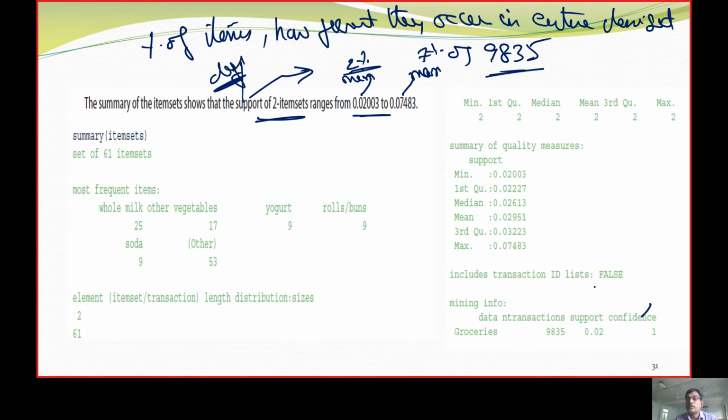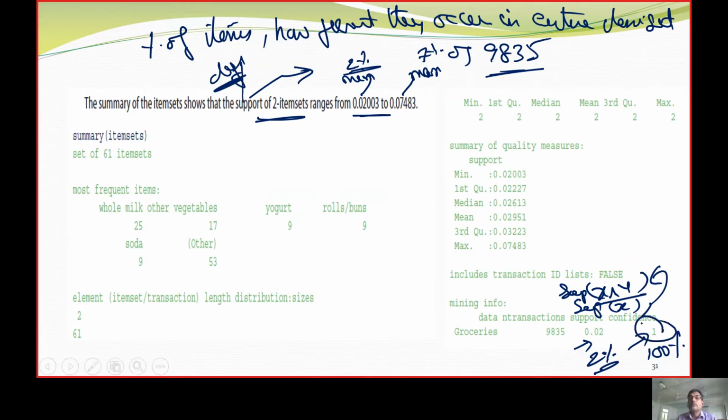So confidence is x and y divided by x. So support of x and y divided by support of x. So confidence interval is 1. We call it 100%. We get this 100%. This is 2%. We are going to get this as a support. So this is the formula for confidence. So 100%, we got the confidence. So we got the value as 1 here. Next one.